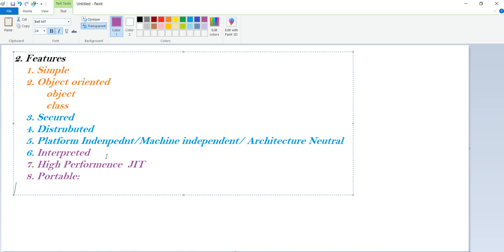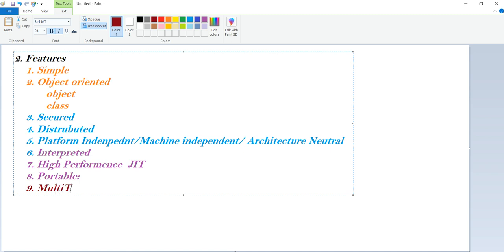The next is portable. Java is said to be a portable language, using which we can develop an application which is a collection of small components that can be replaced and reused. Portable means reusable. Whatever components we are using can be reused in different cases. That we can say is portable.